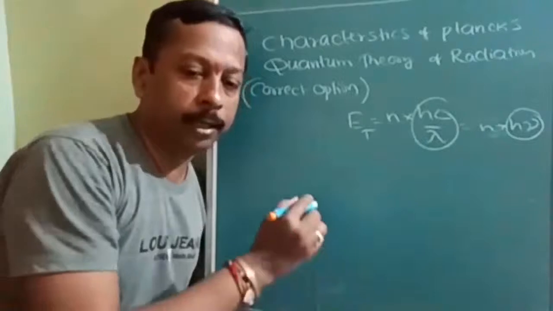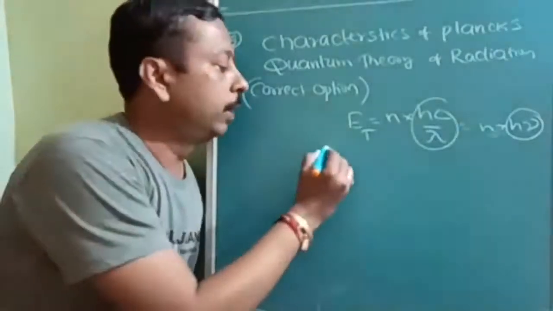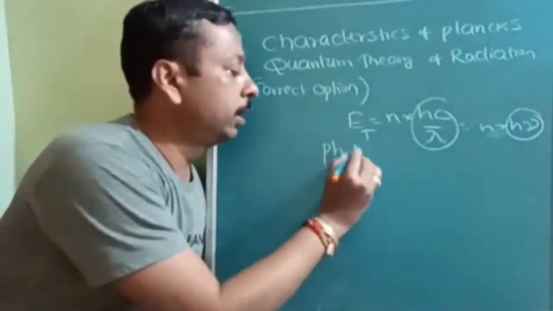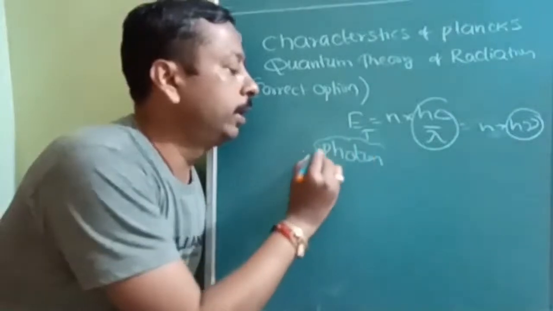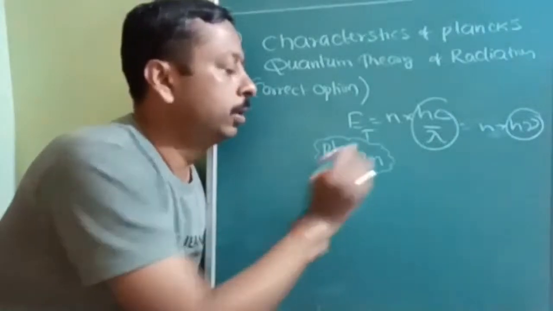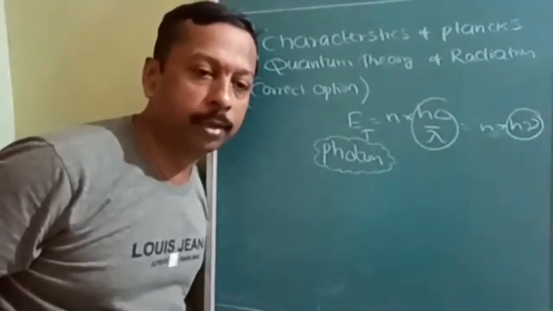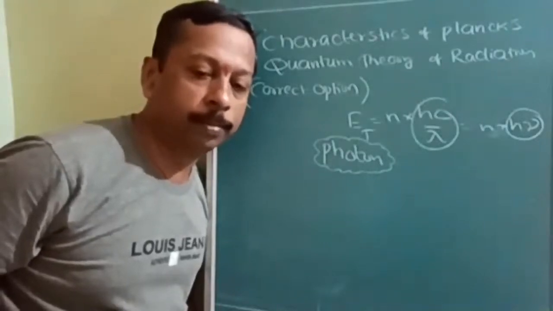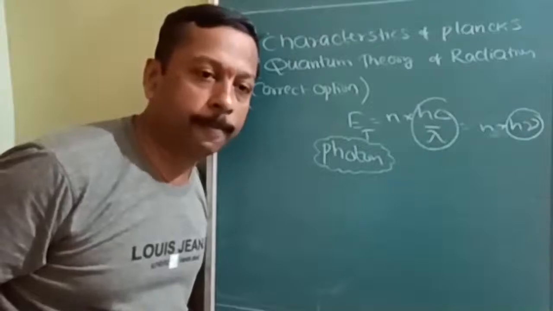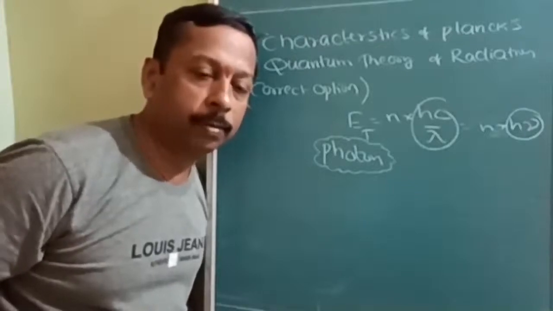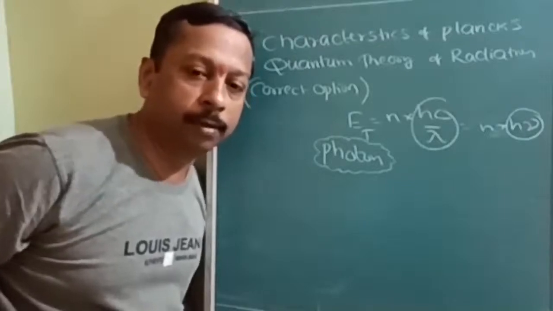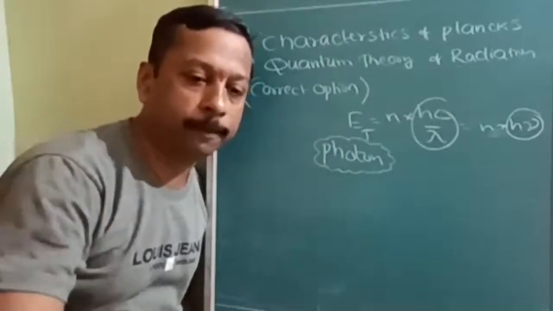Very good, the packet of quanta of light is separately called a photon. The separate name is given to quanta of light. Understood? For everybody else, we will call them only quanta, but for the electromagnetic wave, the total number of electromagnetic waves are.